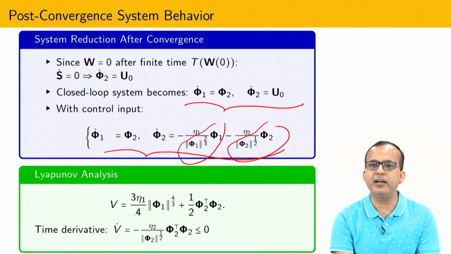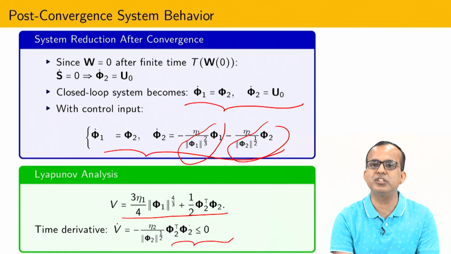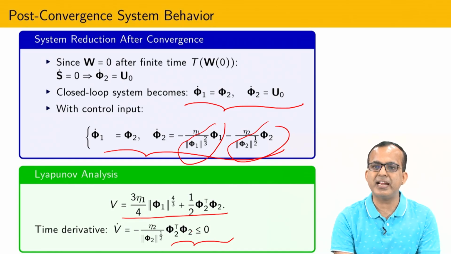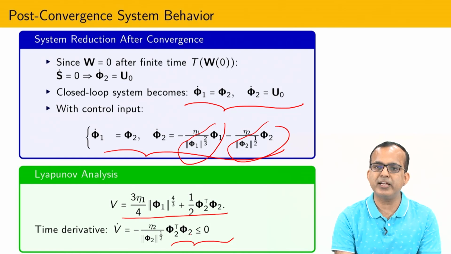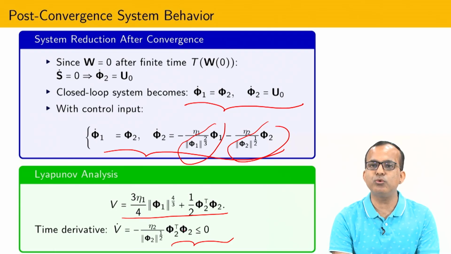If you construct V like this, and after that calculate V dot, it is possible to show that this is negative semi definite. The degree of homogeneity is negative, and V dot equal to 0 when phi 2 equal to 0, but phi 2 equal to 0 and phi 1 not equal to 0 is not going to be maintained, because if you substitute phi 2 equal to 0, then finally the trajectory will leave that set. In this way, using LaSalle's invariance principle, it is possible to show that if phi 2 equal to 0, then I have only one possibility, that is phi 1 equal to 0.